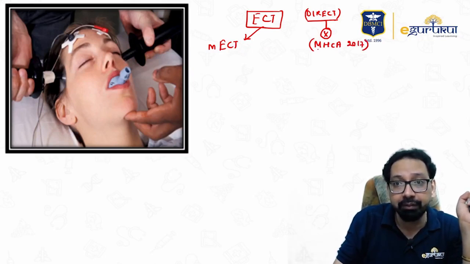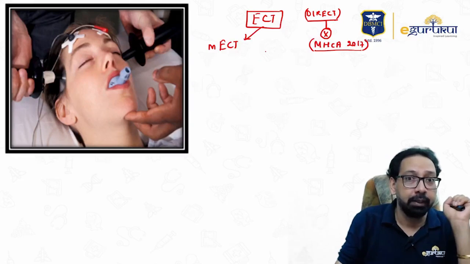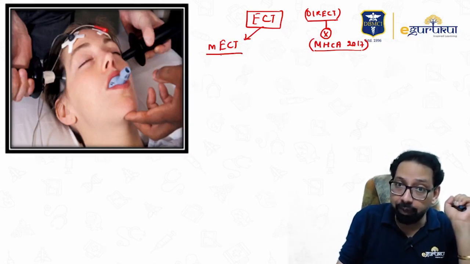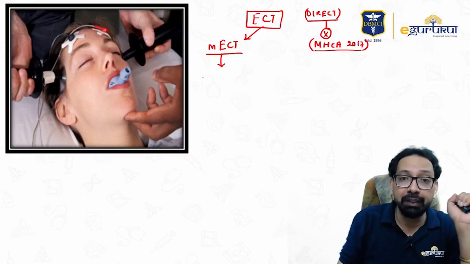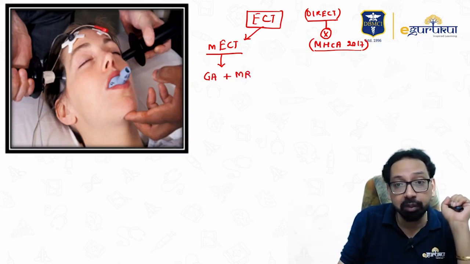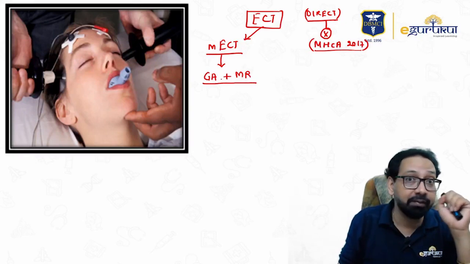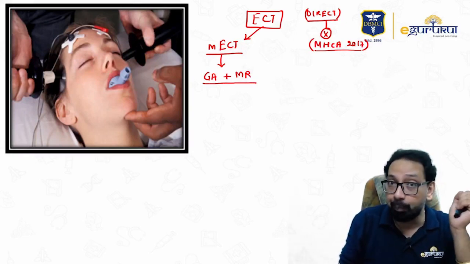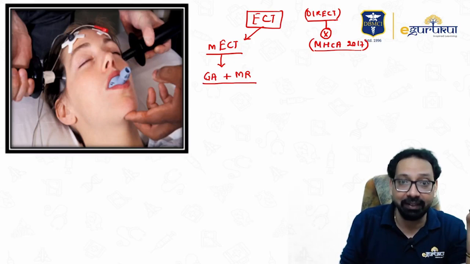Now you can't give direct ECT. Modified ECT, in modified ECT, what we do? We give general anesthesia to the patient, we give muscle relaxant to the patient, means we modify the ECT. That's why called modified ECT or indirect ECT.